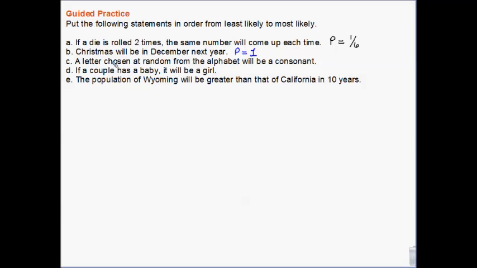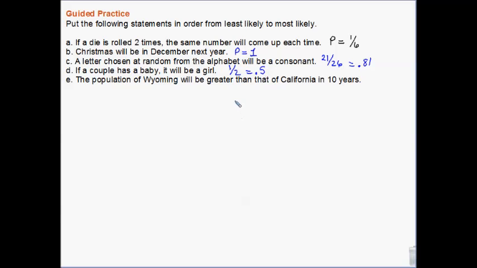A letter chosen at random from the alphabet will be a consonant. So A-E-I-O-U, that's 5 out of 26, 5 vowels. So we have 21 out of 26, which, let me calculate the percentage on that so we can compare it easier, is 0.81. Or it's 81%. If a couple has a baby, it will be a girl. Yeah, 50-50, right? 1 out of 2.